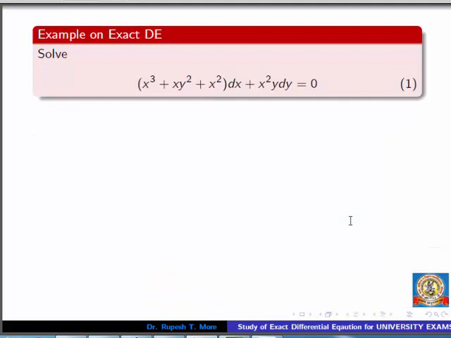Let us take the example. We have given the example (x cube plus xy square plus x square) dx plus x square y dy equal to 0. If you compare this with the standard form of differential equation of first order first degree, then this bracket is nothing but the coefficient of dx, which is known as M, and the coefficient of dy is called N. So N is equal to x square y.